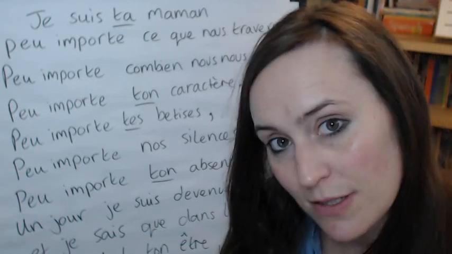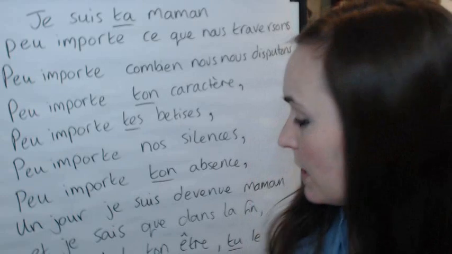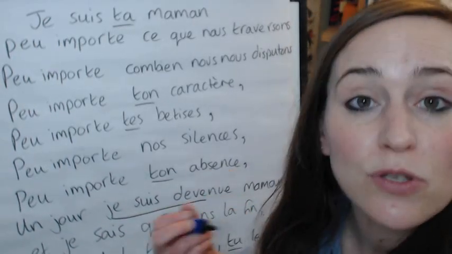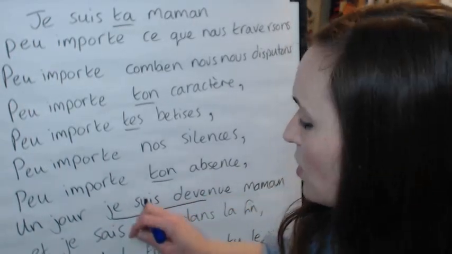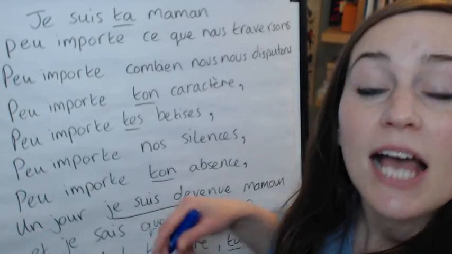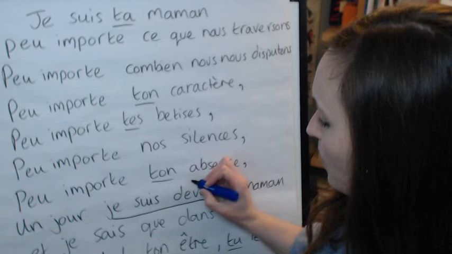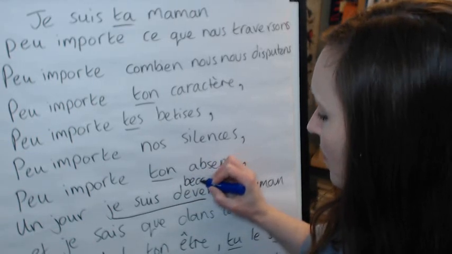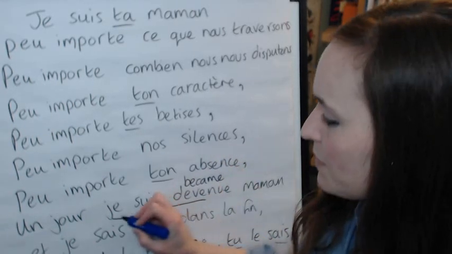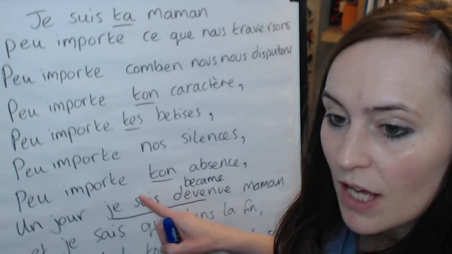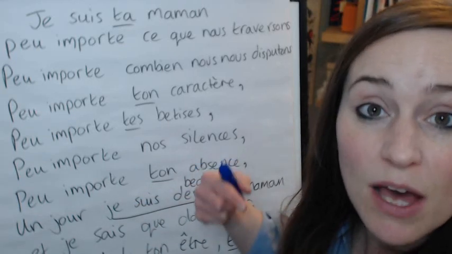To form the past tense, the passé composé, with the verb devenir, you need to use je suis as the first part of that past tense, okay? So devenu means became. And this bit here means I became, like I have become or I became.